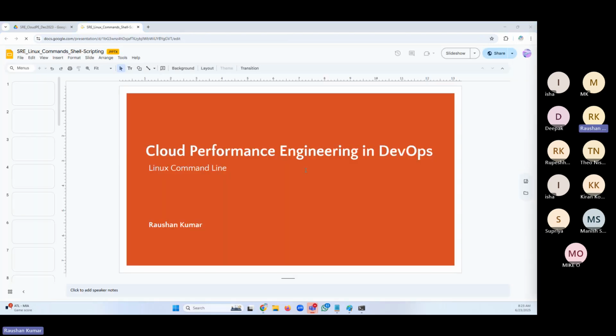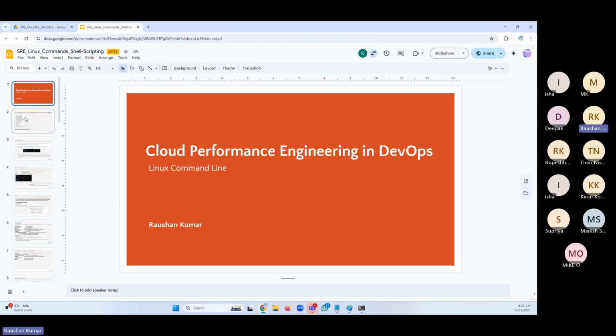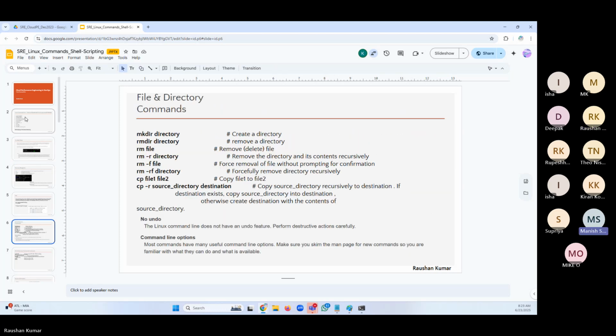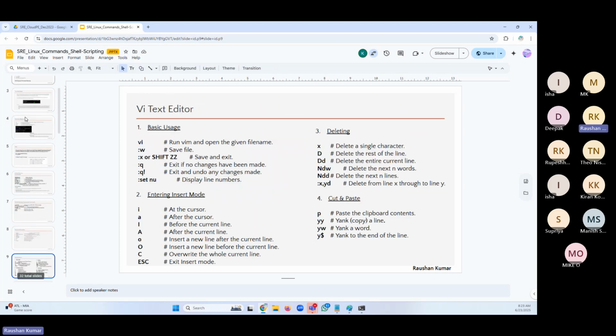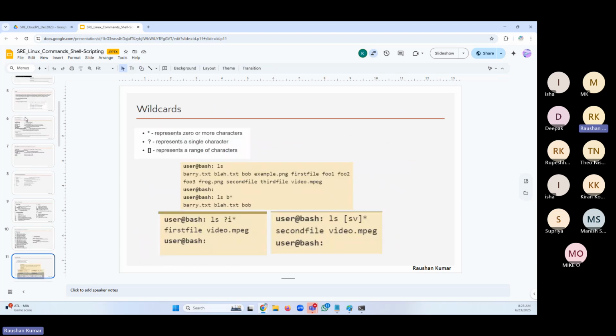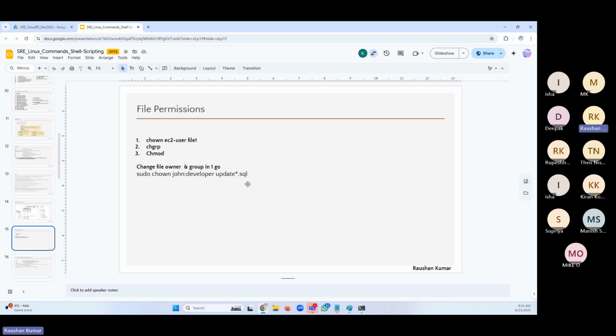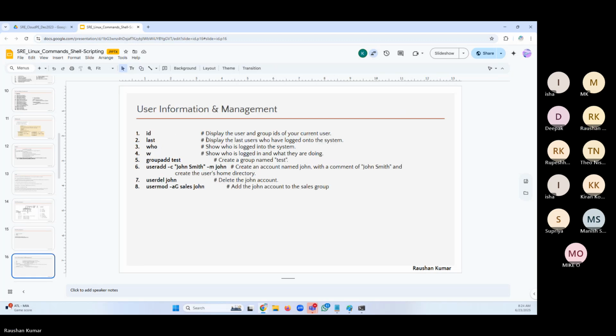If you go to the Linux command, friends, I have explained how we talk about the user, how we create the user, and what the group concept is. If you go over these couple of things, then you would see the user add, user group, and file permissions. How do you change the permission of the file? Look at this: chgrp, chmod, chown. How do you change the ownership of the file? How do you check the last user logged in? User add, how do you create the user?